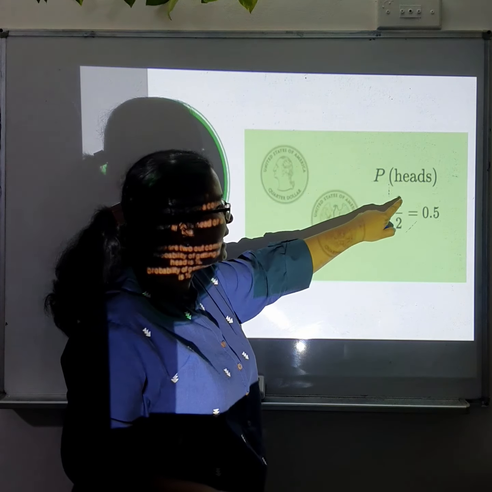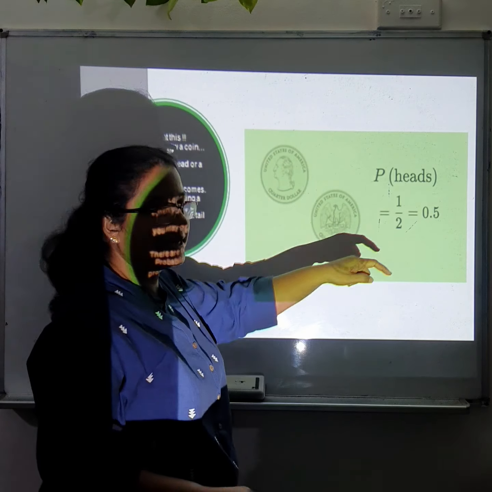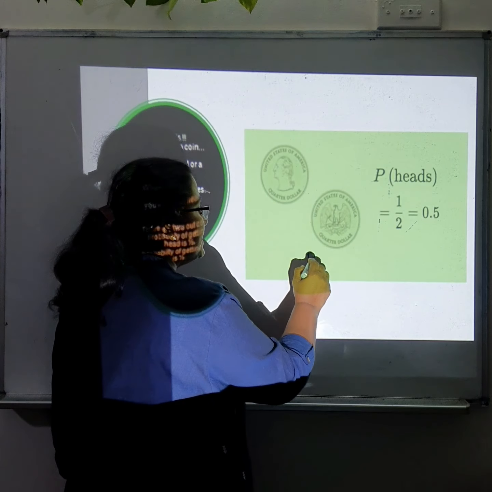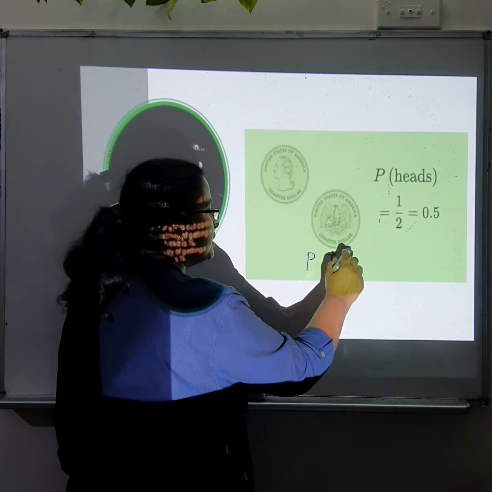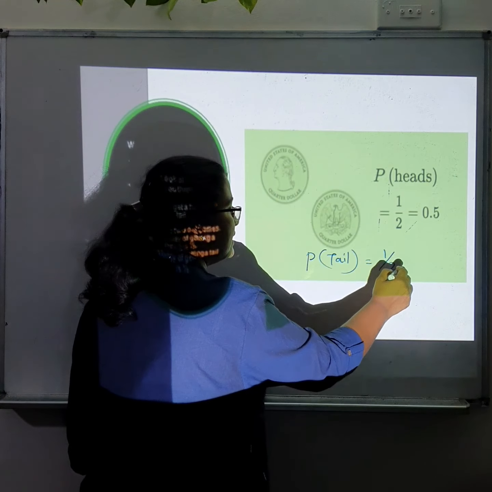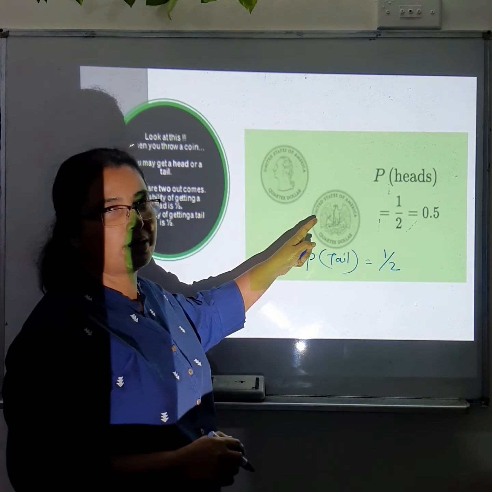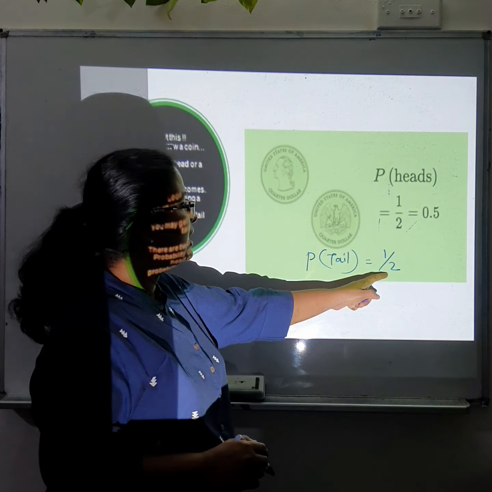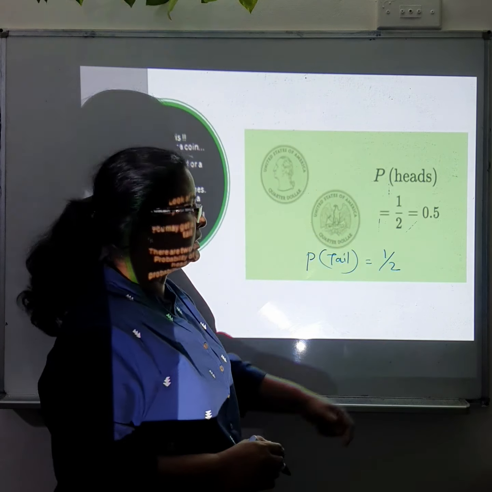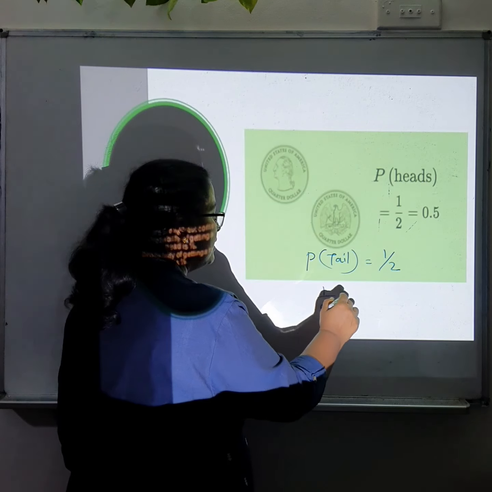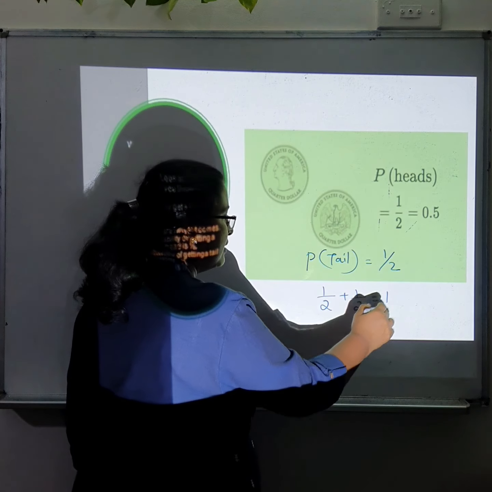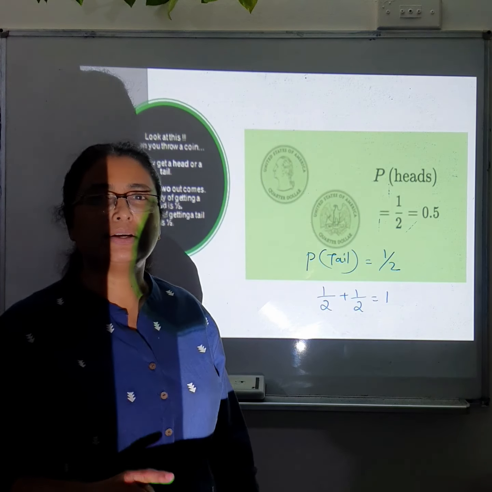So what's the probability of getting a head? Head is 1 over 2, we can say that. Or probability of getting a tail. If I ask you what's the probability of getting a tail, again you can say it is half. Because there is only one tail, you can say that it is half. So when you add these two probabilities, half plus half, you will get 1. The total probability is always equal to 1.